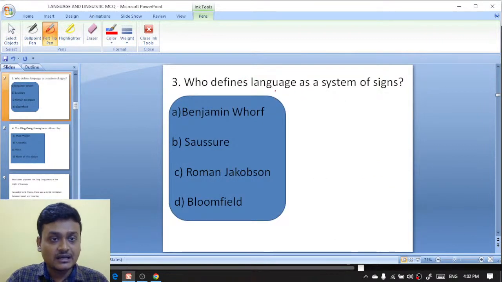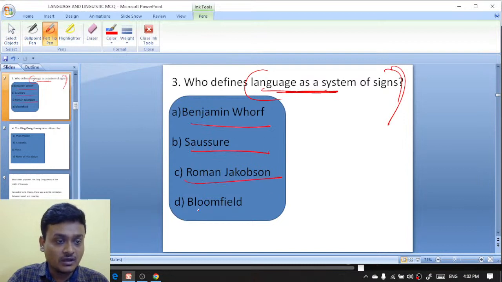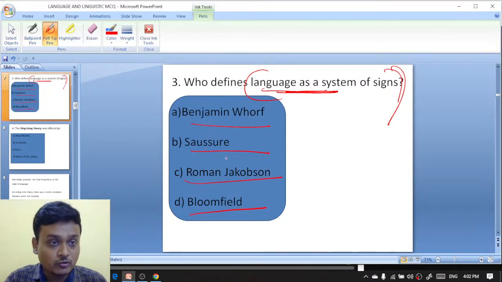Who defines language as a system of signs? Benjamin Hall, Ferdinand de Saussure, Roman Jakobson, Bloomfield. Please do answer in the comment box.